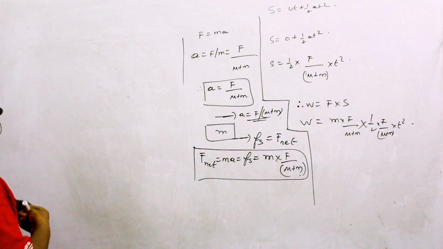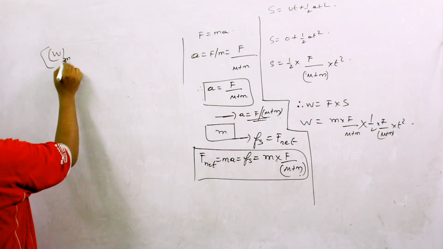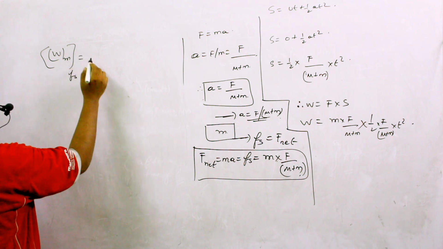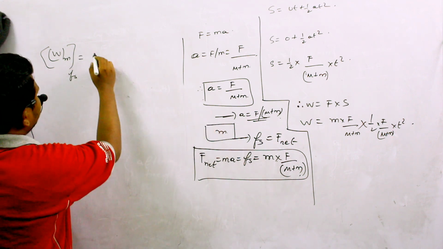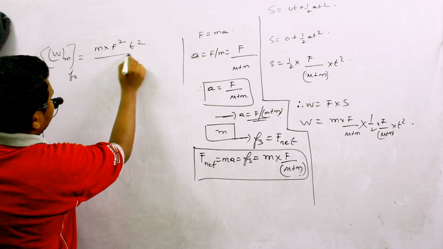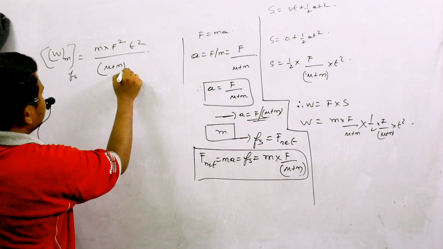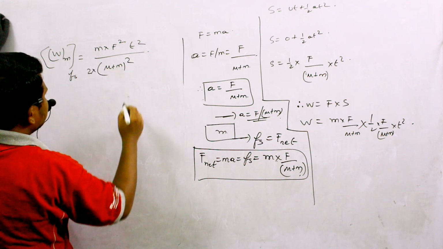Multiplying those values, work done on small m by static friction equals Fs square t square divided by M plus m whole square into 2. So this is the amount of work done.